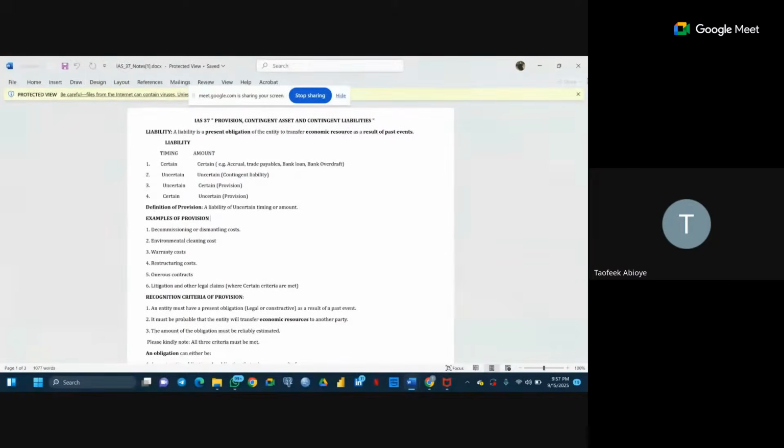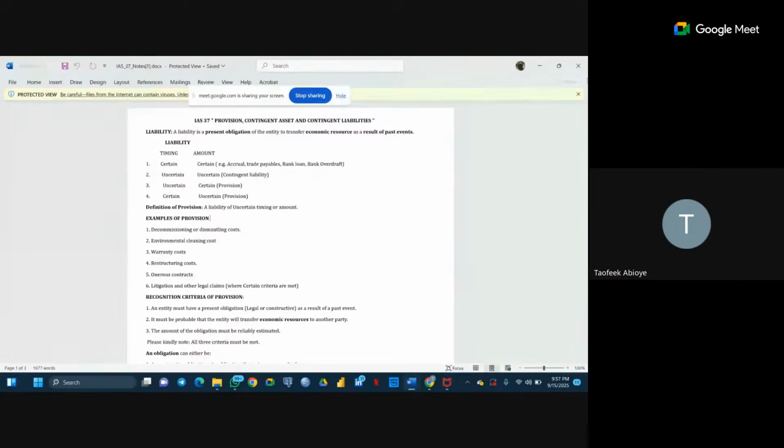And the types of liability we have there are accruals, trade payables, bank loans and bank overdrafts. These are the categories of liability that have these two qualities. For a trade payable, you know the time you are expected to pay back your supplier, and you know the amount. Bank overdraft, you know the time, you know the amount. Bank loan, you know the time, you know the amount.